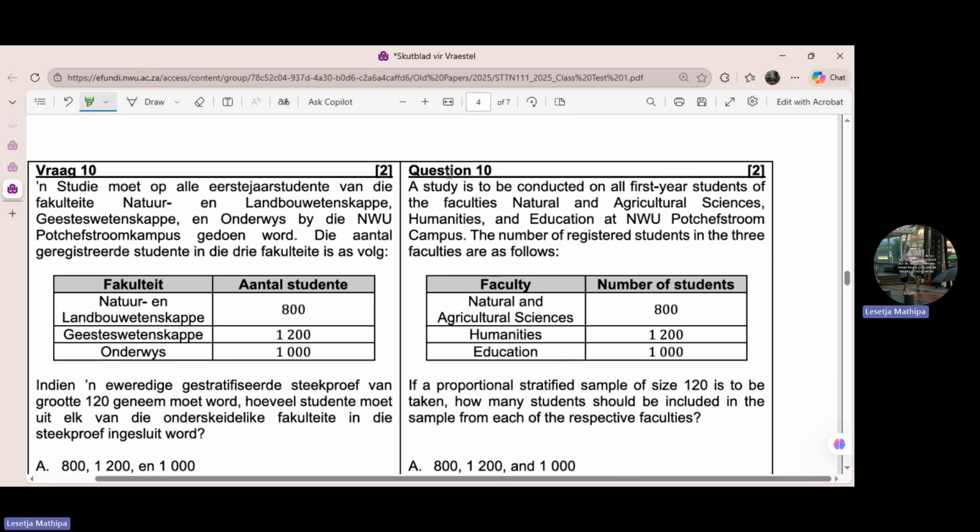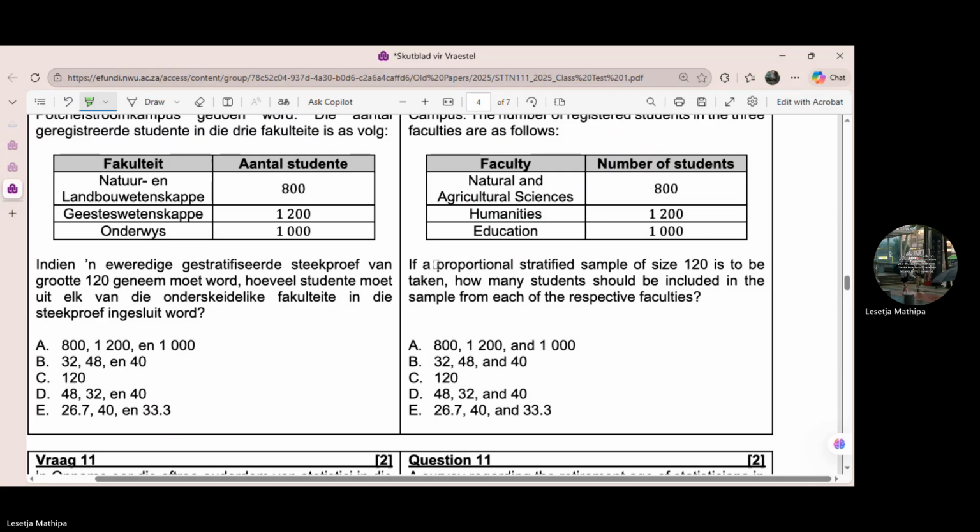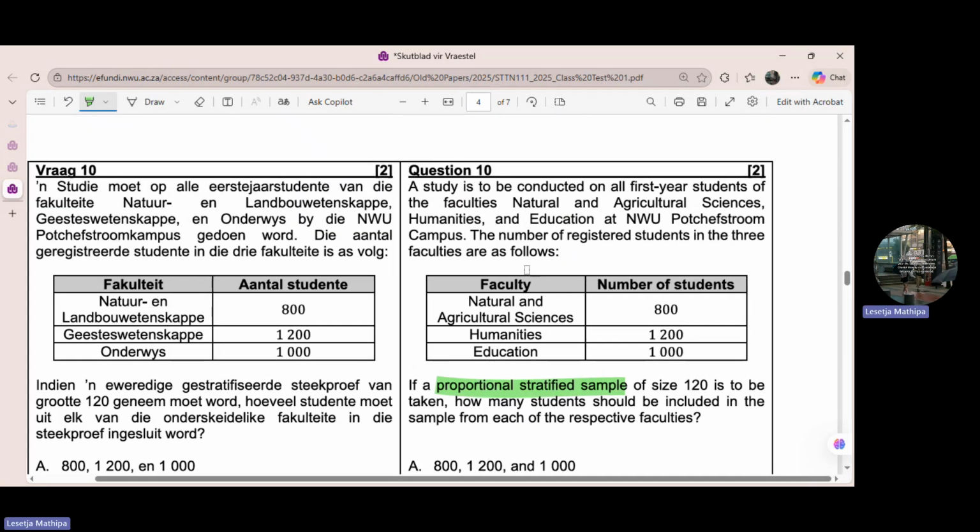Now question 10. Let's just follow. A study is to be conducted on all first-year students of the faculties of Natural and Agricultural Sciences, Humanities and Education at the NW Potchefstroom campus. The number of registered students in the 3 faculties are as follows. When you look at this question, what do you think? Look at this keyword: a proportional stratified sample. So it means you are dealing with stratified random sampling.